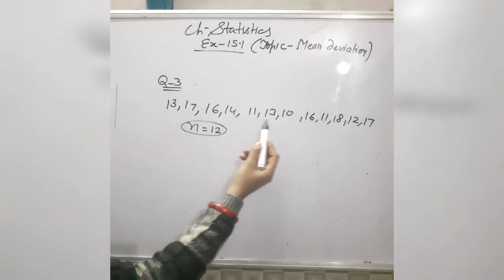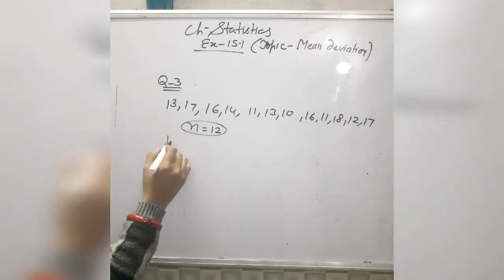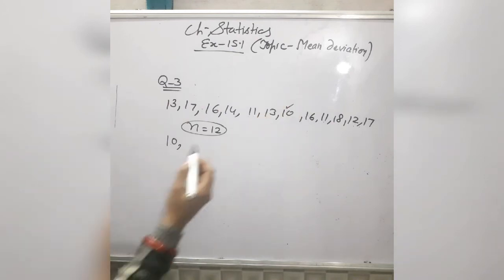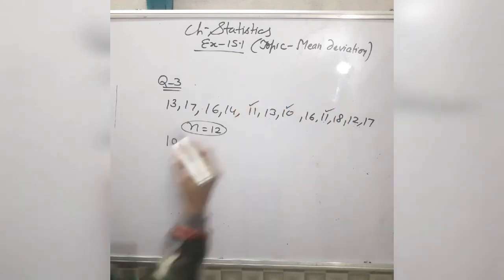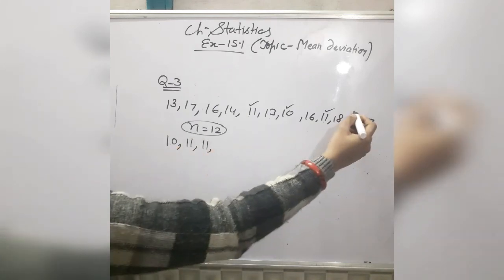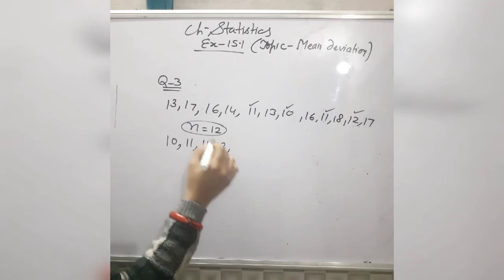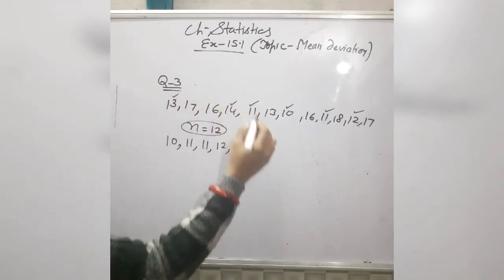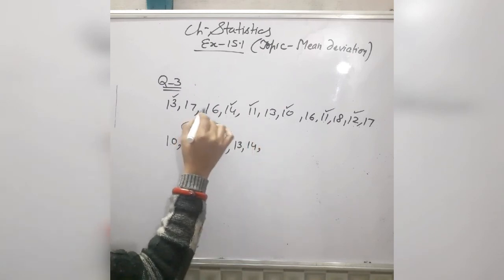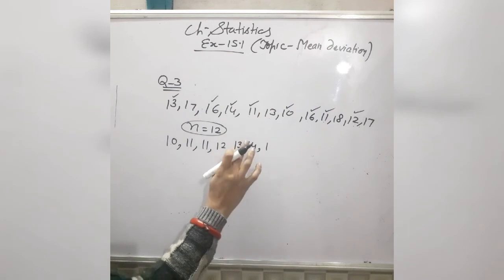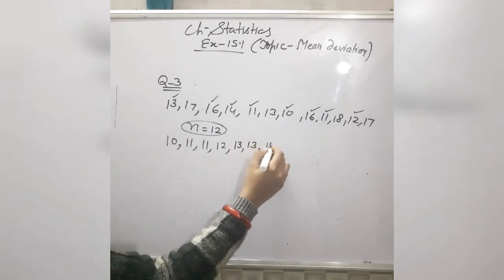So the lowest observation is 10, so I have written 10 here. 10 is one time. I will put a tick so that there is no chance of mistake. Then 11 is written 2 times. Write down 11 here. Then 12. Next observation is 13, next is 14. 13 is also 2 times, so write down 13 here 2 times.